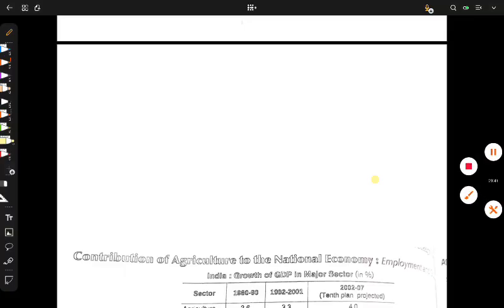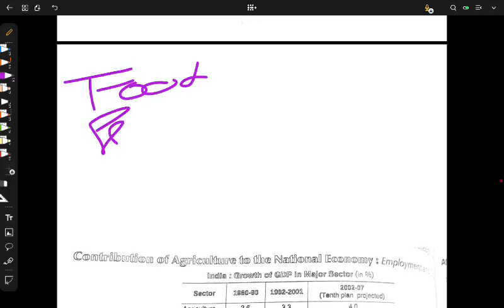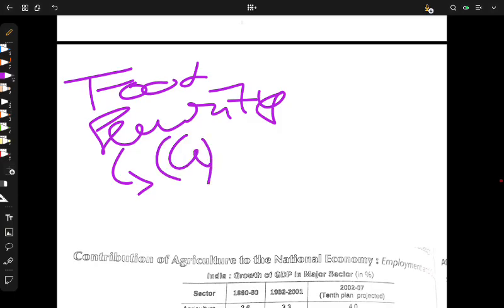And let's talk about food security, as I have promised. Although it is not a part of this chapter, we can discuss it separately in the next video. But why not? Let's talk about food security. It's a chapter in class ninth, but you can study it right now or skip this part. First is buffer stock.